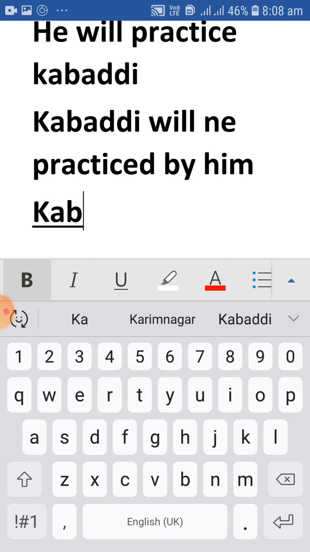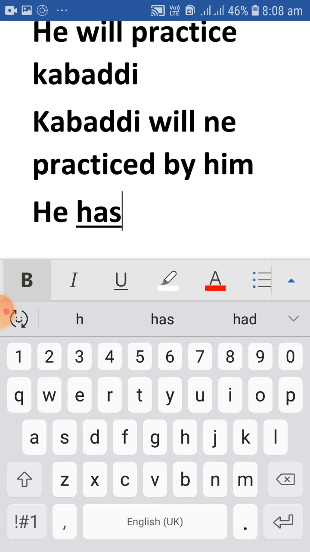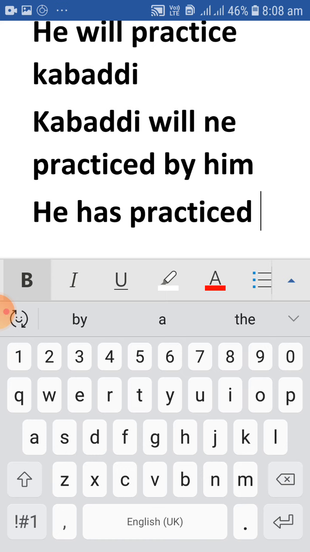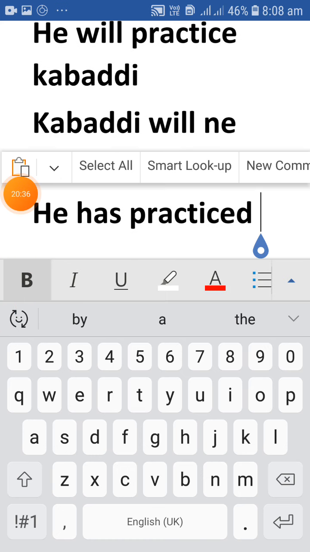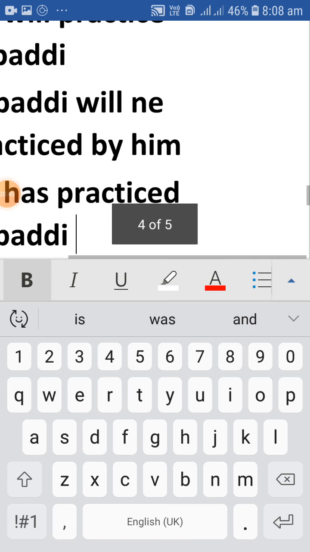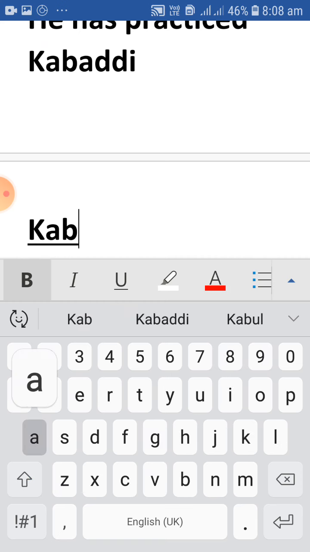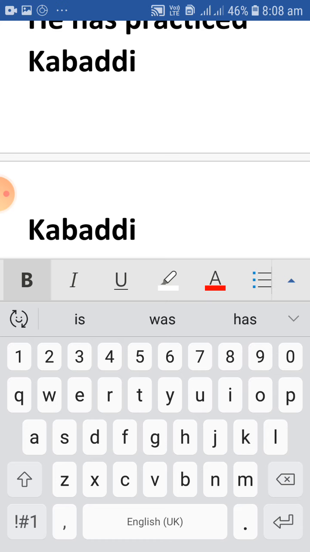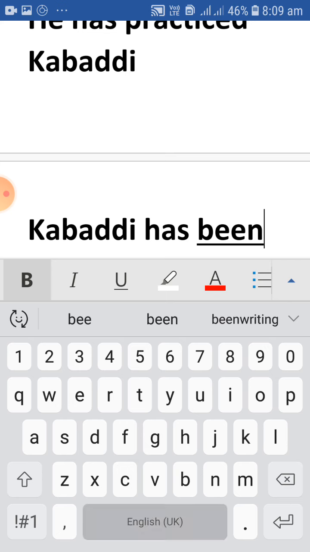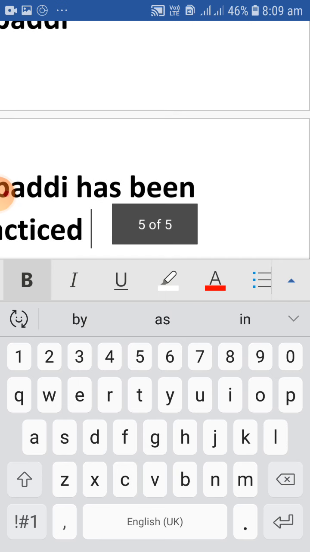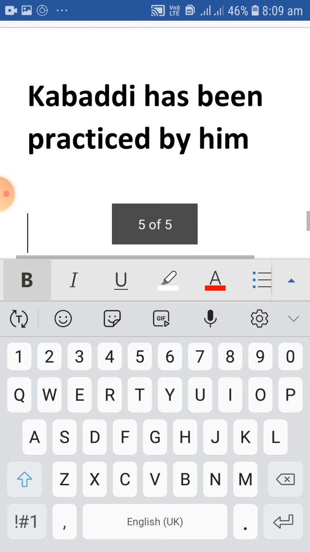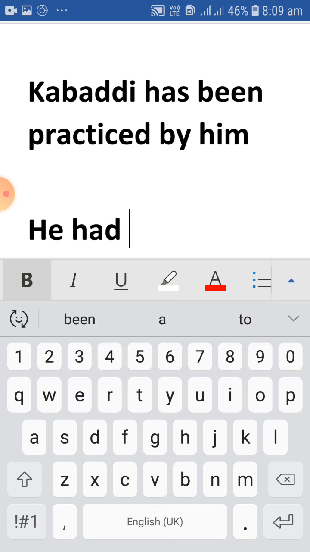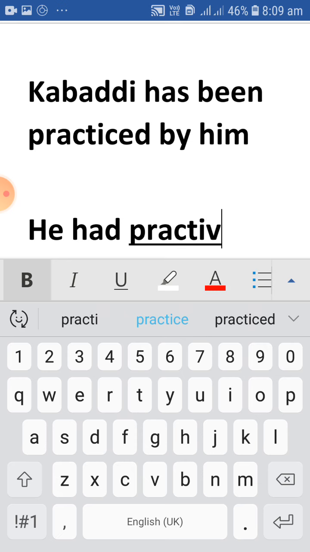Next, he has practiced kabaddi. Kabaddi has been practiced by him.